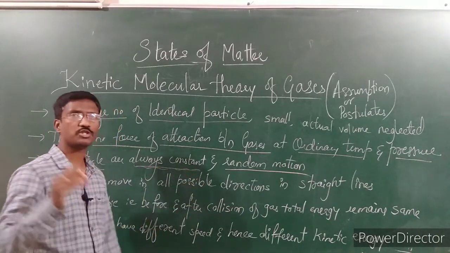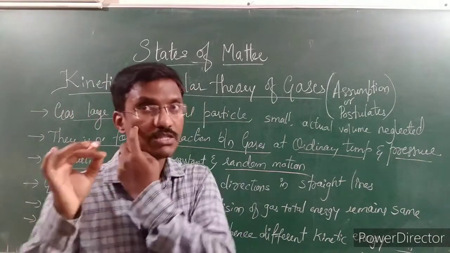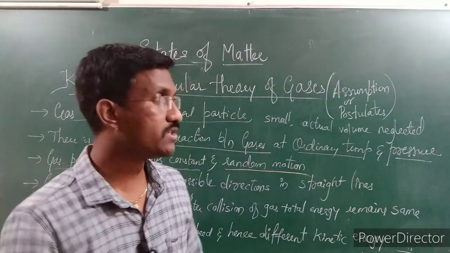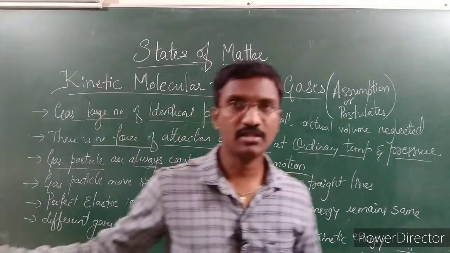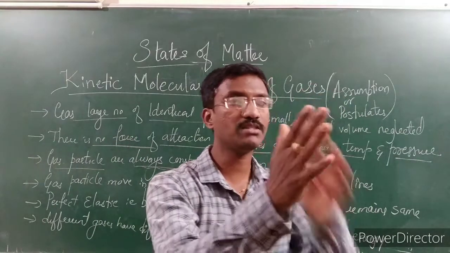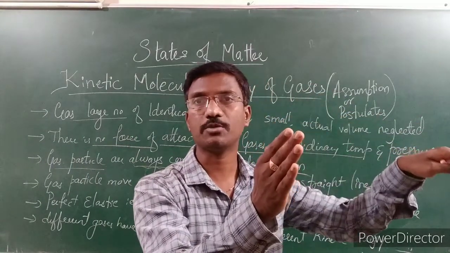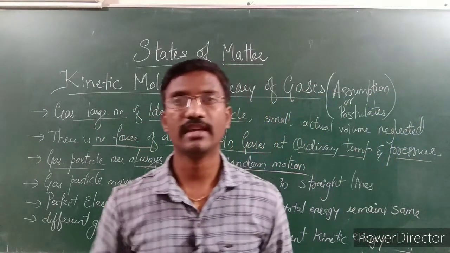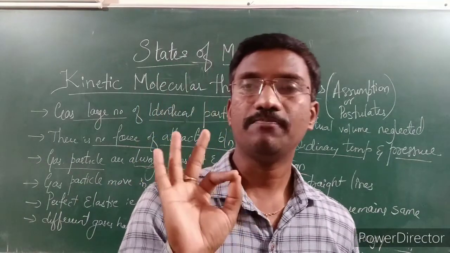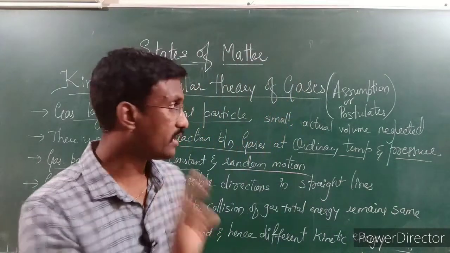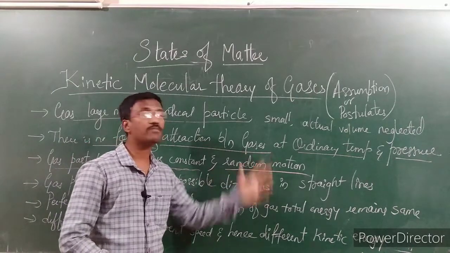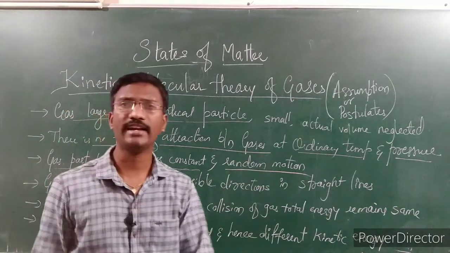Constant means they are not going to change their speed. The movement of the gaseous particles remains the same, and it changes only with an external influence. If I simply move my hand very fast like this, the gaseous particles will move in a faster way. If I keep it steady, the gases will move at a constant speed. Are you understanding? So the gaseous molecules in the surroundings are constantly undergoing random motion.